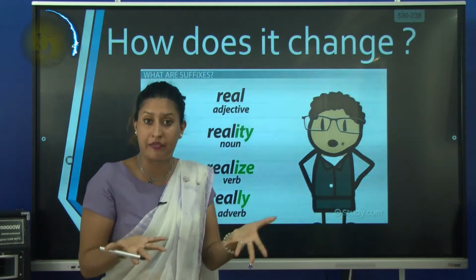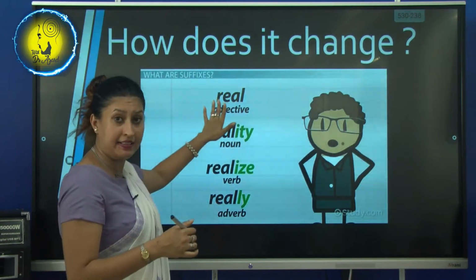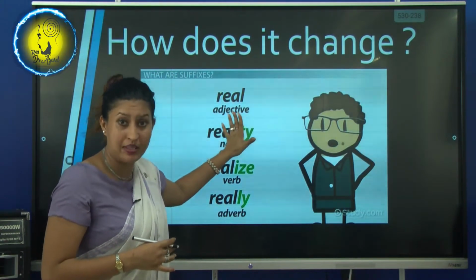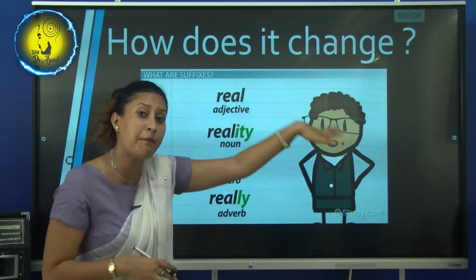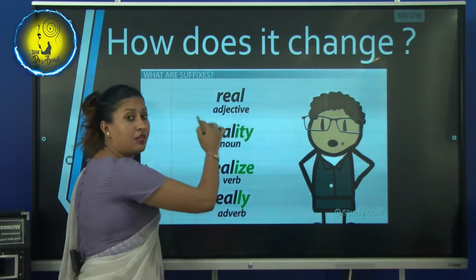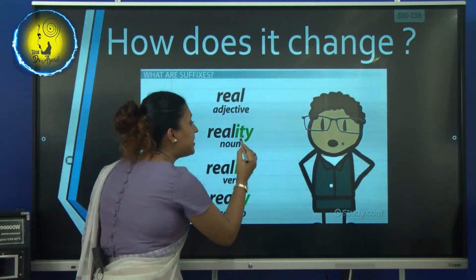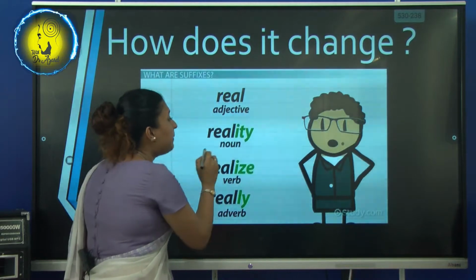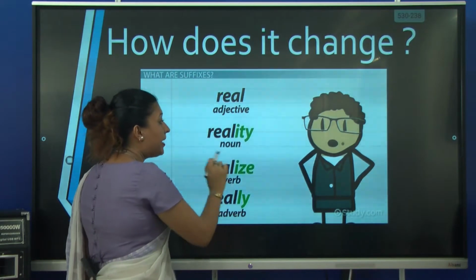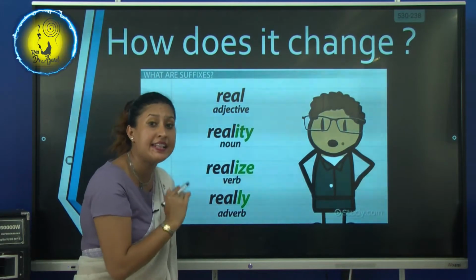Life is a noun and real is the adjective that we use to describe the noun. When we put the suffix ity on this adjective, it becomes a noun. It becomes reality.